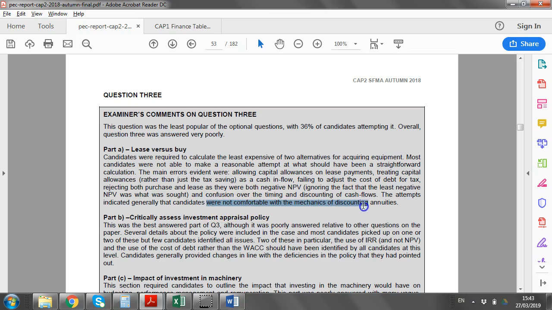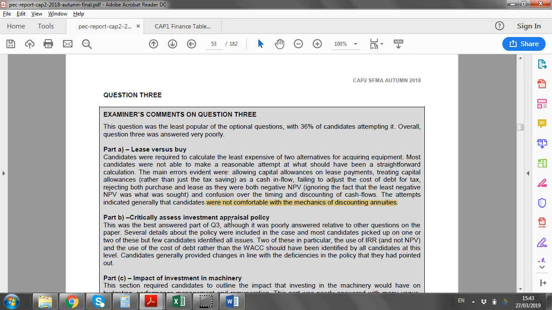Candidates were not comfortable with discounting annuities, so a lot of them did the 5 years of cash flows multiple times. You might get the same answer and get full marks, but you'll waste a lot of time. So you need to know this, and it will be on the exam going forward as well. The best part answer was critically assess the investment appraisal policy. So candidates generally were good on that, but they were poor on lease versus buy, which was 7 marks.